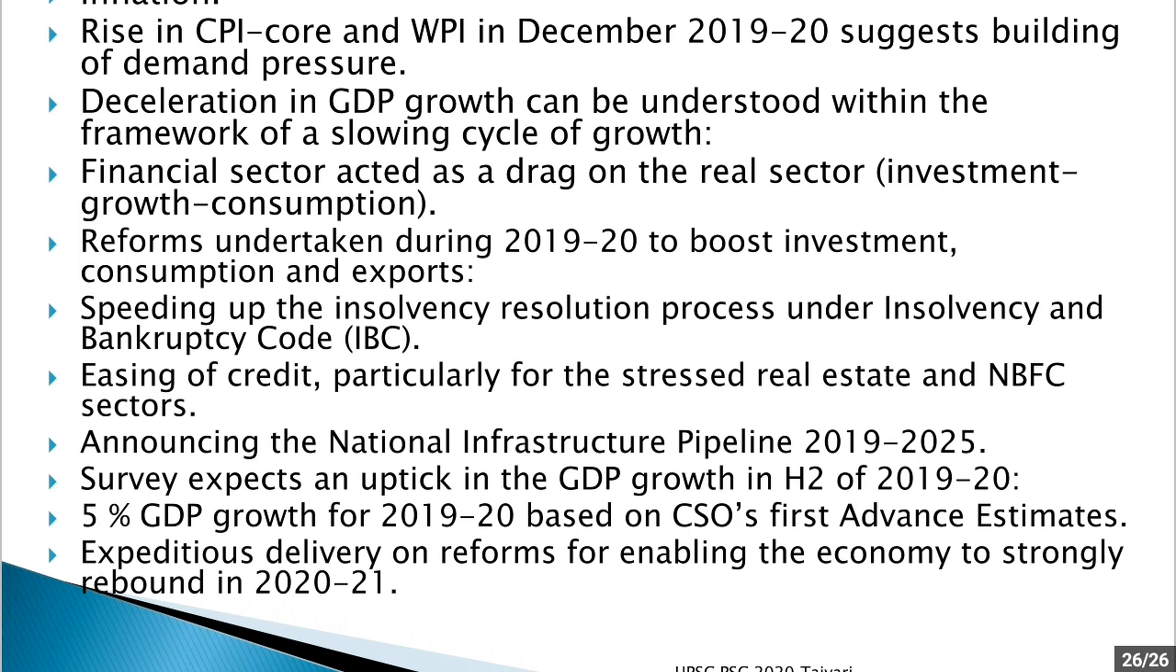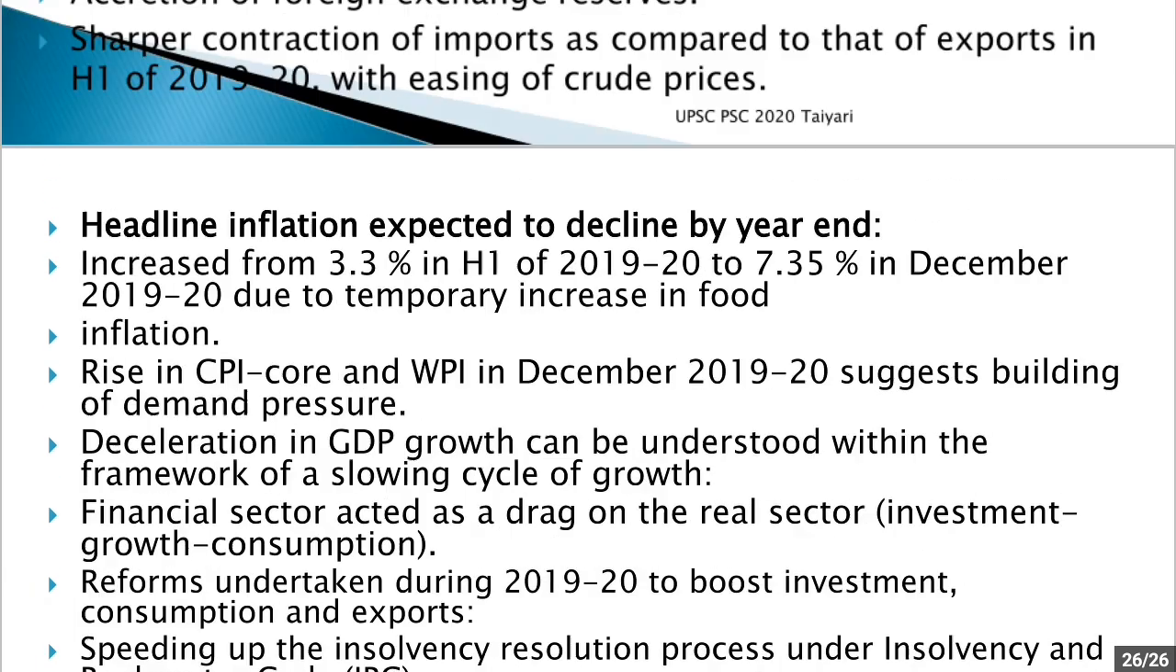Then the survey expects an uptick of GDP growth in the second half of 2019-20. So the growth of GDP in 2019-20 should be 5% based on CSO's first advance estimates. Then expeditious delivery on reforms for enabling the economy to strongly rebound in 2020-21. So the government is expected to deliver reforms that will enable the economy to strongly rebound in 2020-21.